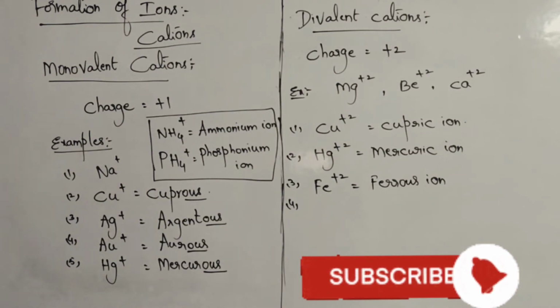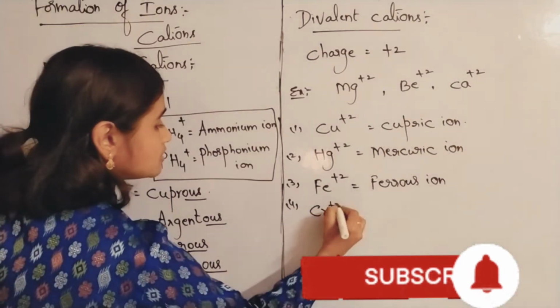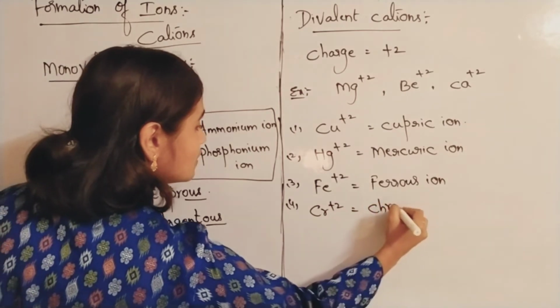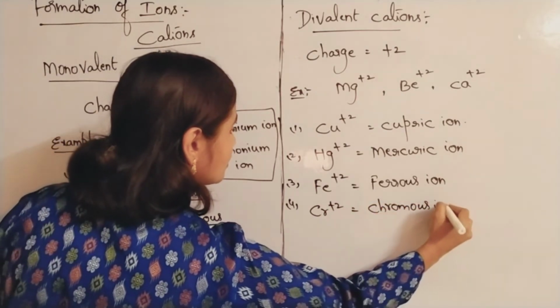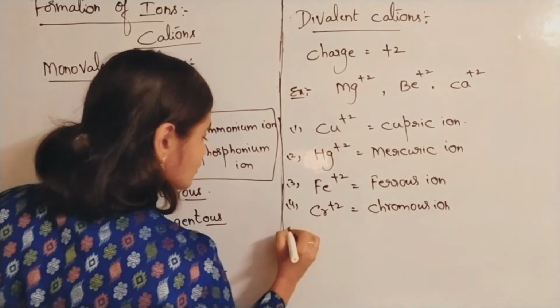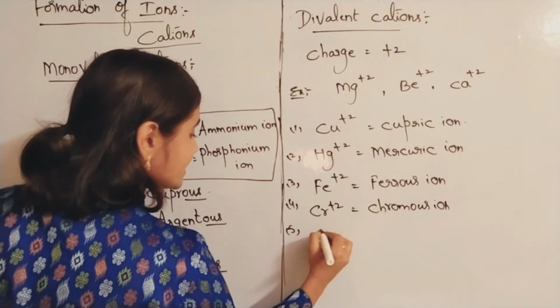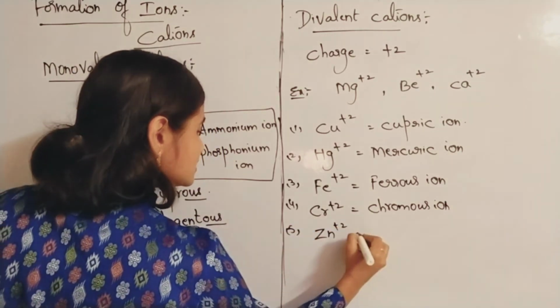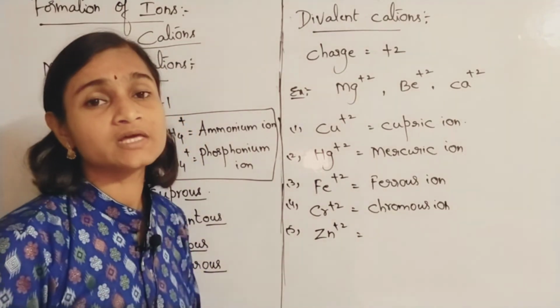Then you can even take the example of chromium, Cr plus 2, chromous ion. Zinc, you can take Zn plus 2.